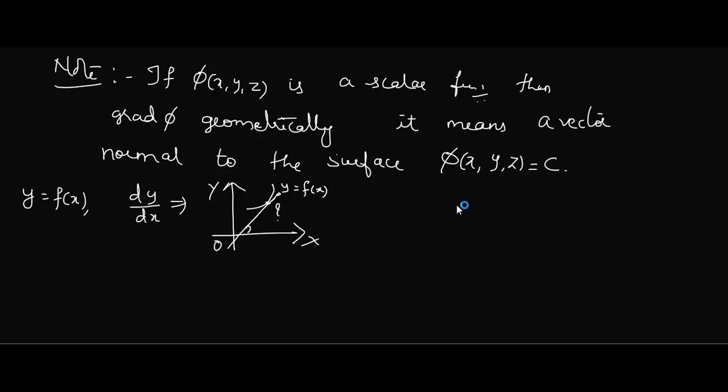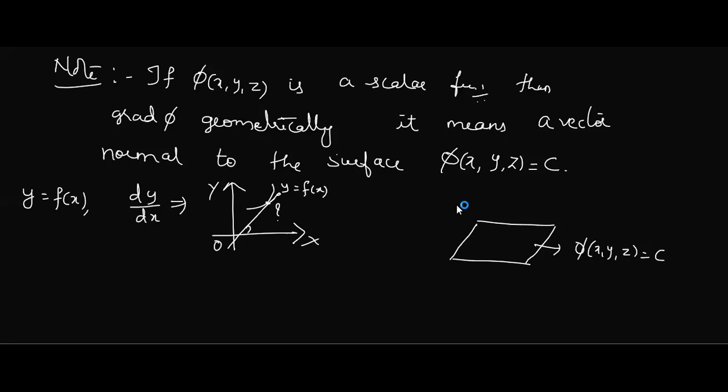Recall. What is grad phi? Gradient of phi, is it a vector or a scalar? A vector. So that means suppose there is some scalar function phi of x, y, z. With the help of this scalar function, you take one plane whose equation is phi of x, y, z equal to c. So this is what the plane is.